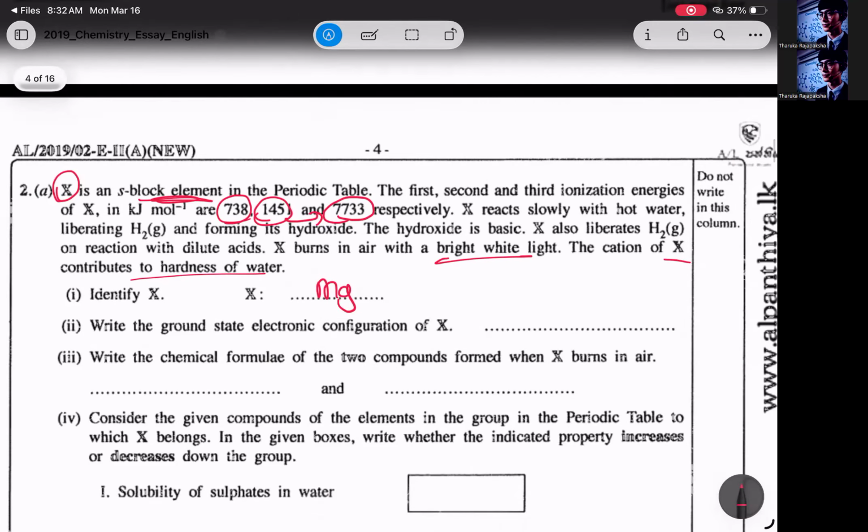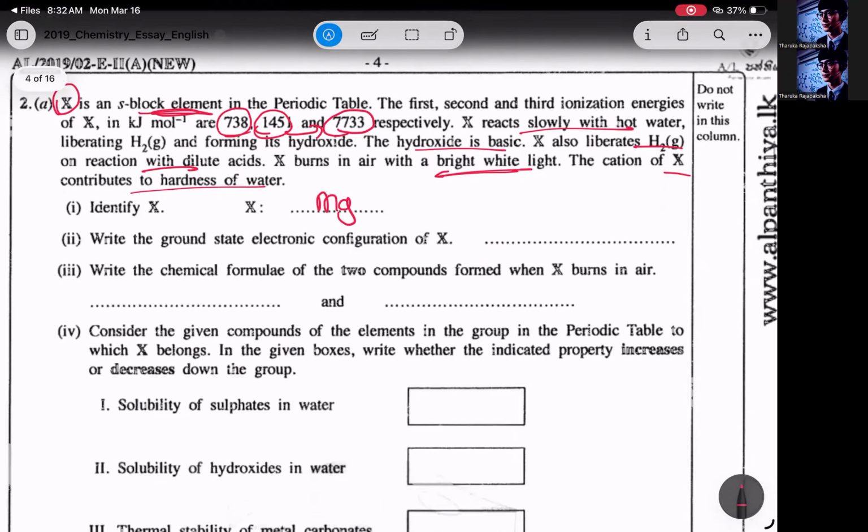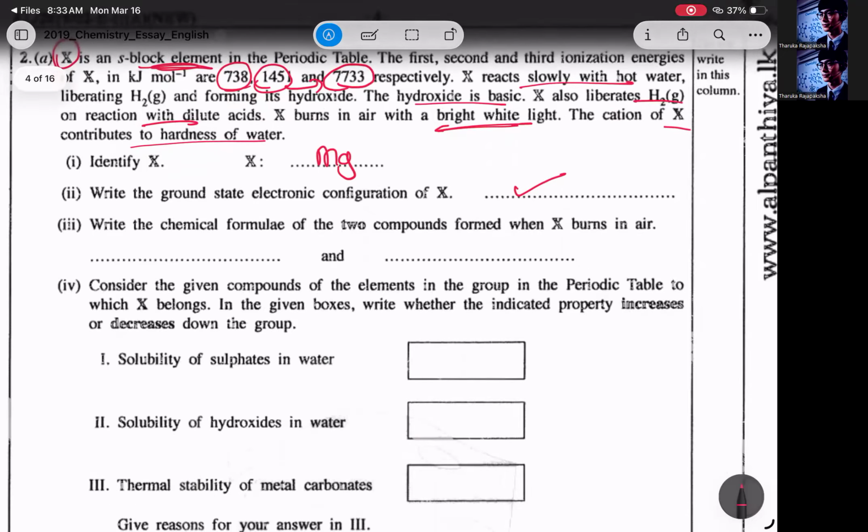So cation of X contributes to hardness of water. Now, where do you see this point? You see this point in industrial chemistry and environmental chemistry section. There you have water quality parameters, and then under that we discuss hardness of water. Under that you have this point. But since you have not done that, you can still do this question from other points they have given. Hydroxide is basic, liberates hydrogen on heating with dilute acid, and then reacts slowly with hot water. From these points you can identify the element without any problem. Electronic configuration you can write. I won't write that. Easy.